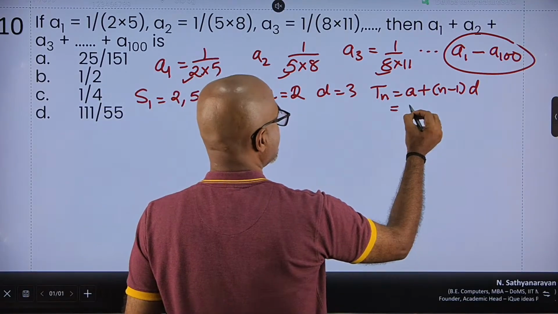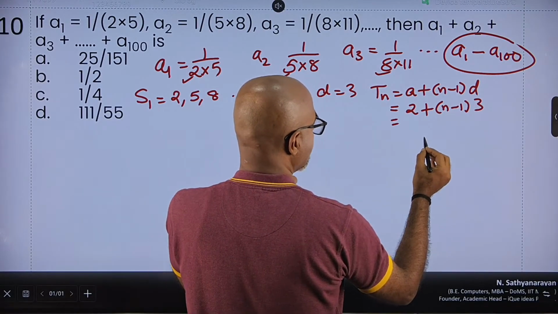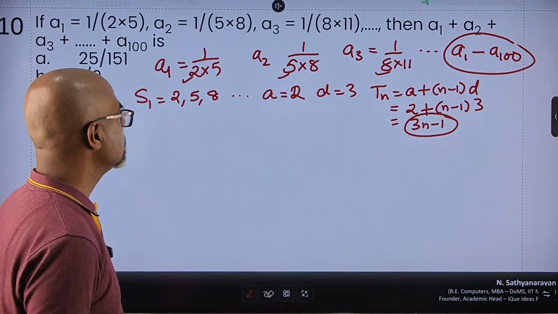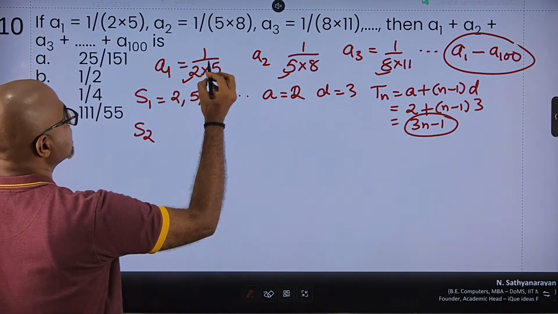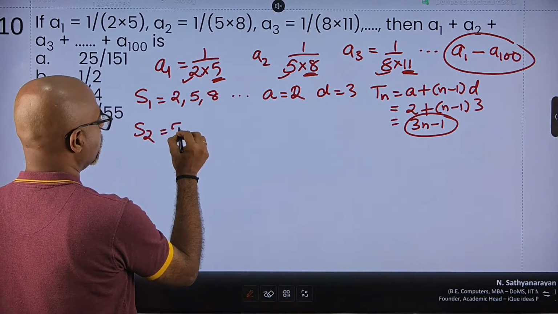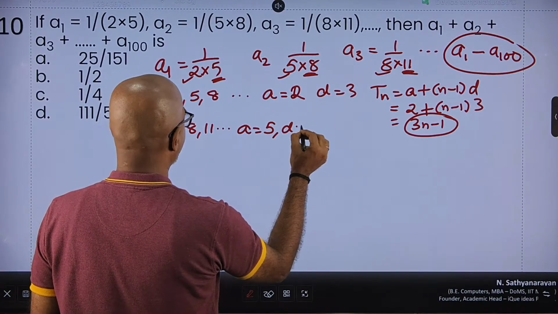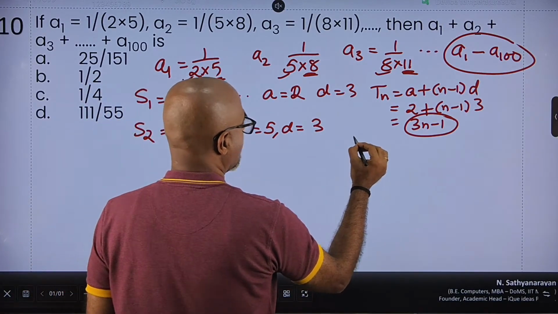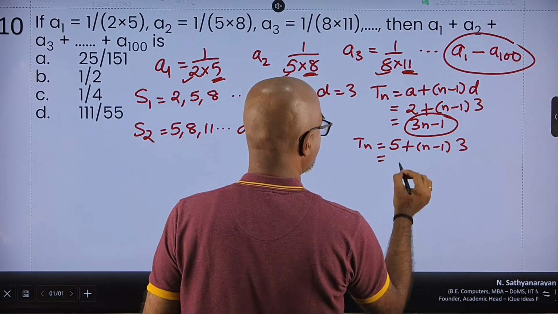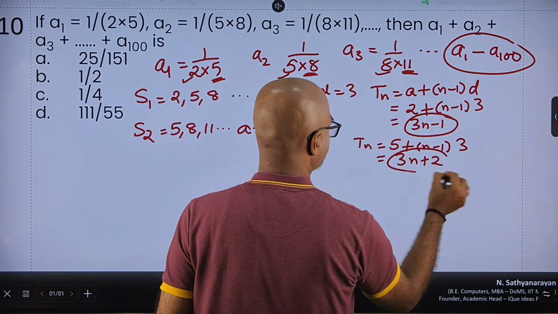So nth term in this case is 2 plus n minus 1 into 3. So 2 plus 3n minus 3 is equal to 3n minus 1. My first term is 3n minus 1. The second series is 5, 8, 11 and so on. So with 5, 8 and 11, my first term is 5. My common difference again is 3. So my nth term is a plus n minus 1 into 3. So 3n minus 3 plus 5 is 3n plus 2.